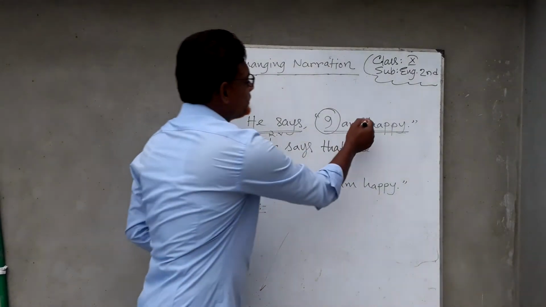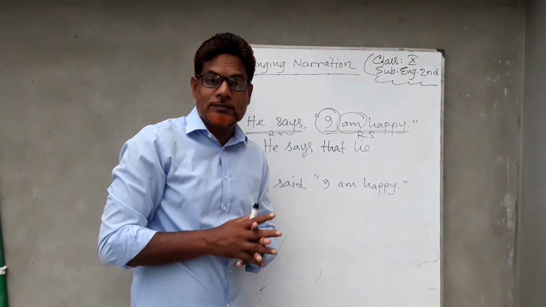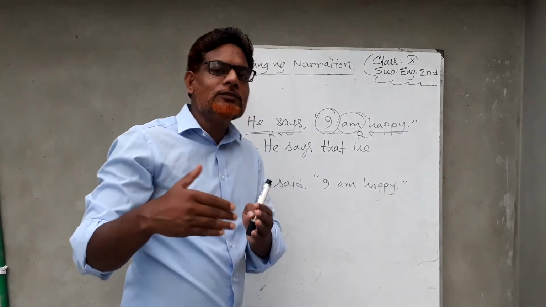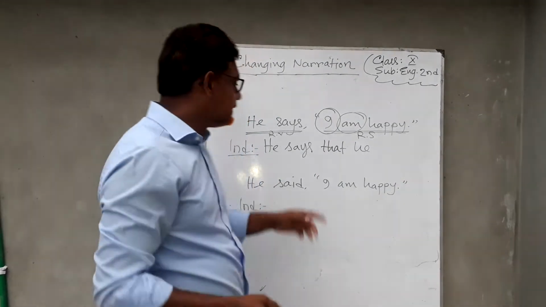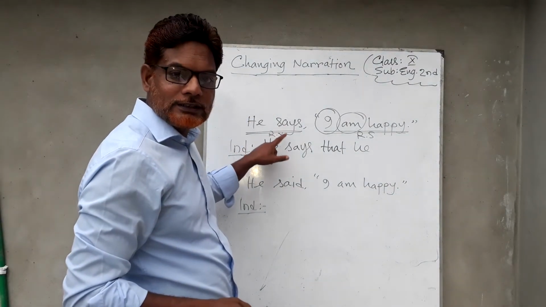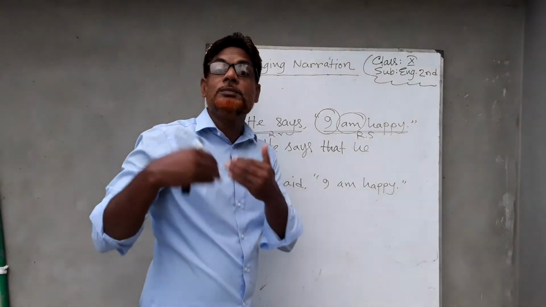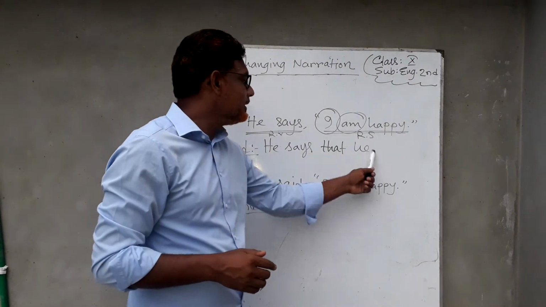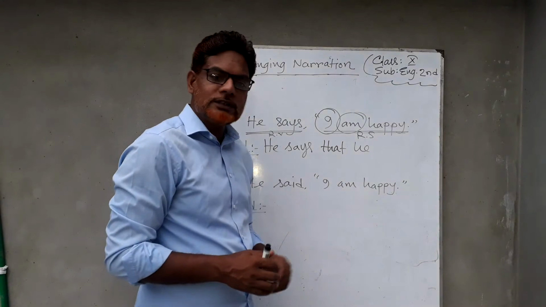Then the verb. What's the verb? You can see the verb is am. That means am is in present form. Now it's a question whether this form of the verb will be changed or not. Will the tense be changed or not? You can see the tense of the reporting verb is present. That's why the tense of the reported speech will not be changed. That means the form will remain as it is. The form is present, so we will write present form as well.